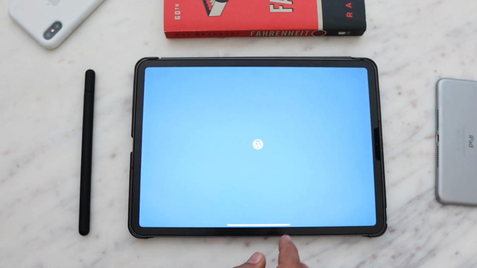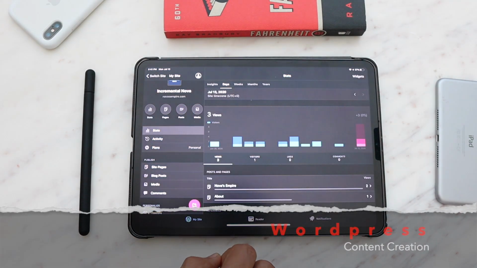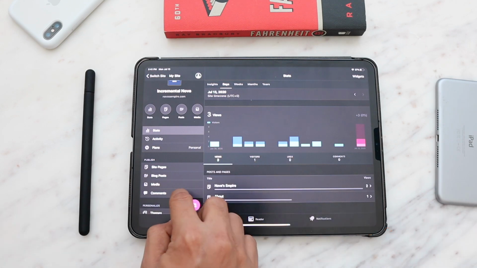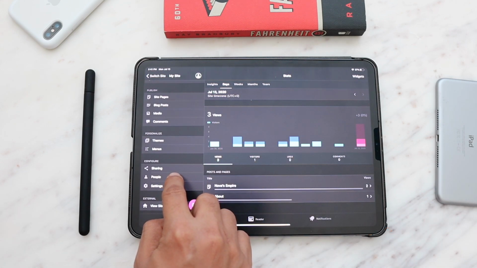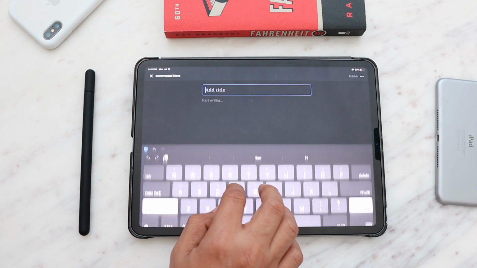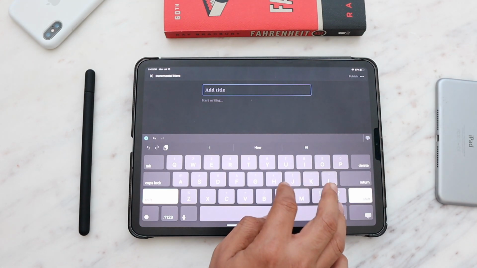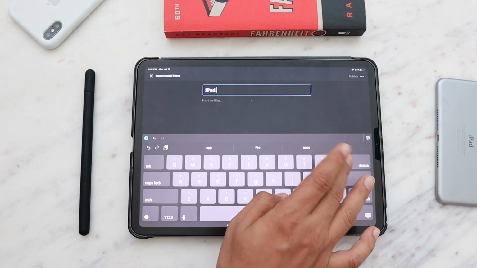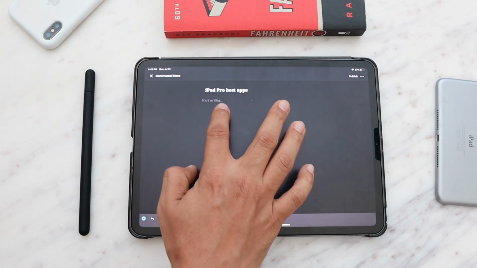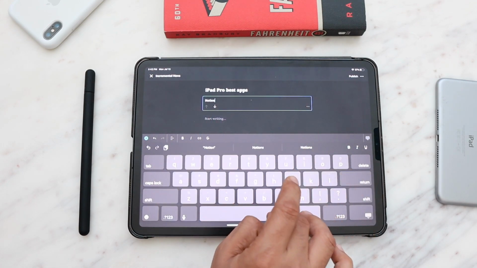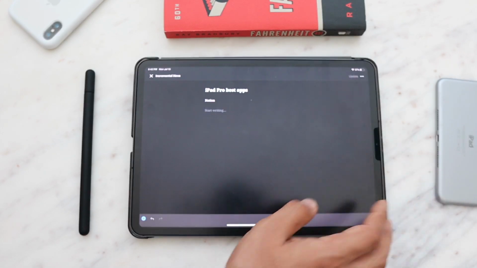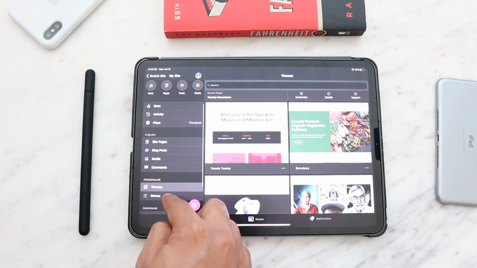In content creation category, this next app that I want to talk about is WordPress. If you are any kind of content creator, or if you have a WordPress account where you have your blog or something, this is a really good app to keep everything updated. You can look at the analytics of your pages, of your blogs, and if you want to create a new blog, if you want to write something that comes to your mind, you can just open the app, start a new post, and just start writing. So it gives you a flexibility of writing and creating the content on the go. That is why I love this app.